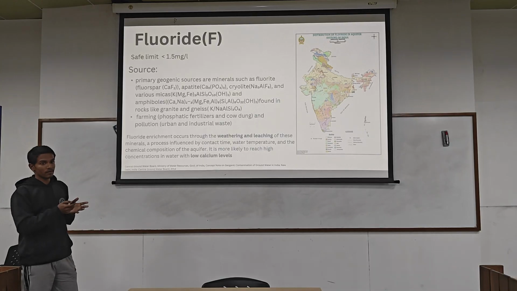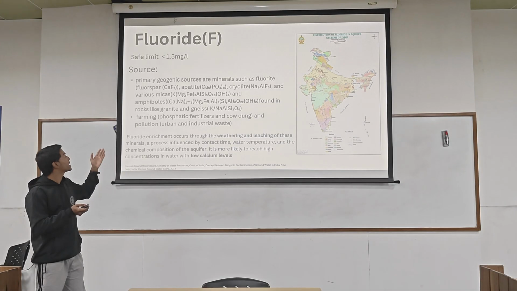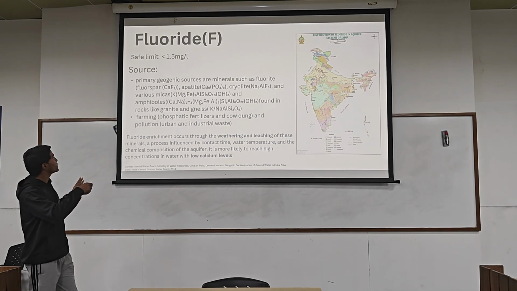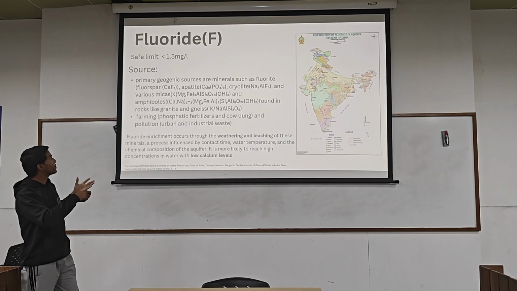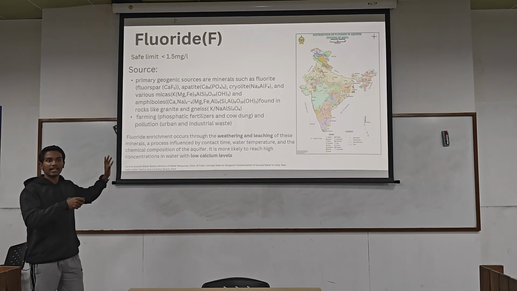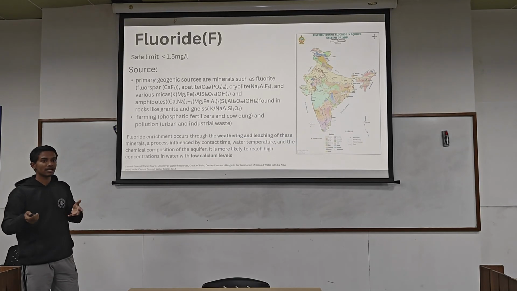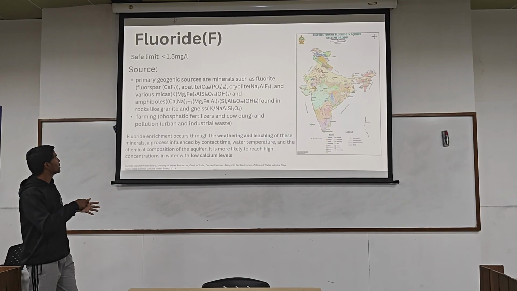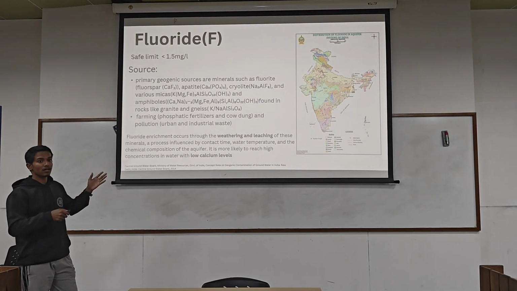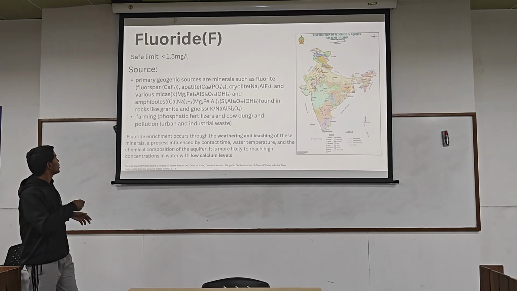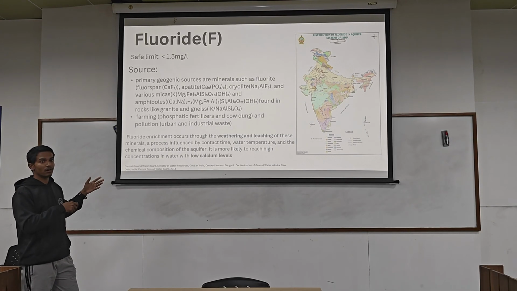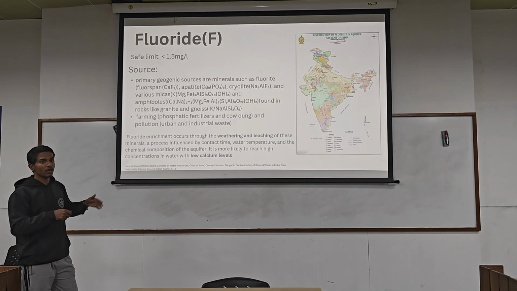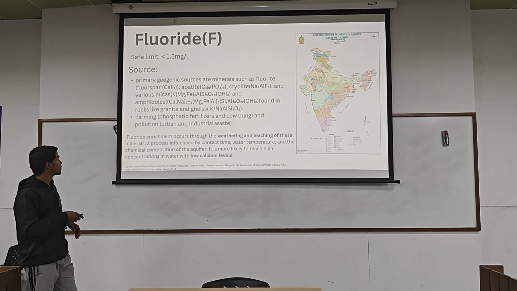Then coming to fluoride. Fluoride is also harmful if it exceeds the safe limit, that is 1.5 milligram per liter. The primary sources are geogenic sources like fluorospar, apatite. Sometimes you will see the direct element, like CaF2, but sometimes it is a contaminant in rocks or minerals like granite, gneiss. These are metamorphic rocks. Farming is also contributing, like phosphatic fertilizers. These also lead to some extent of fluoride contamination.